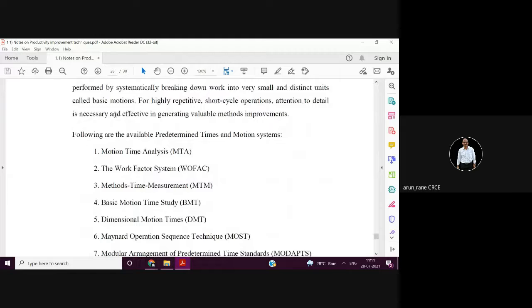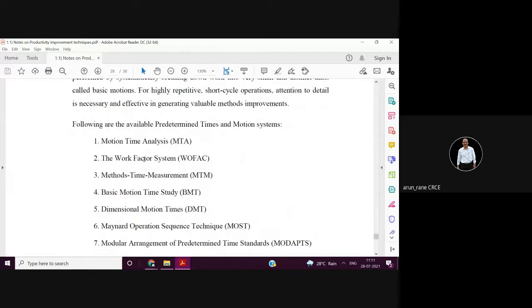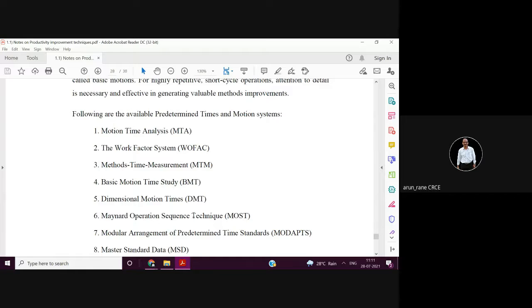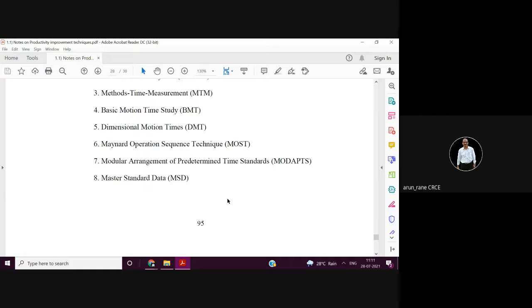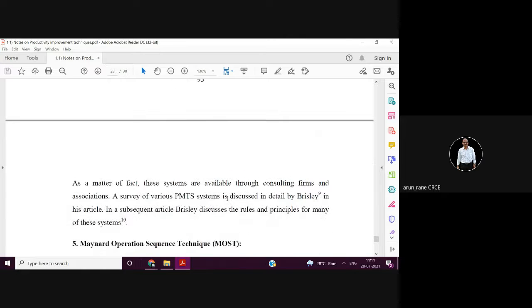So how to do this? You can do it by motion time analysis, work factor system, MTM, basic motion time study, MOST, MODAPS, and master standard. Out of which methods time measurement, that is MTM, and MOST, is followed currently.